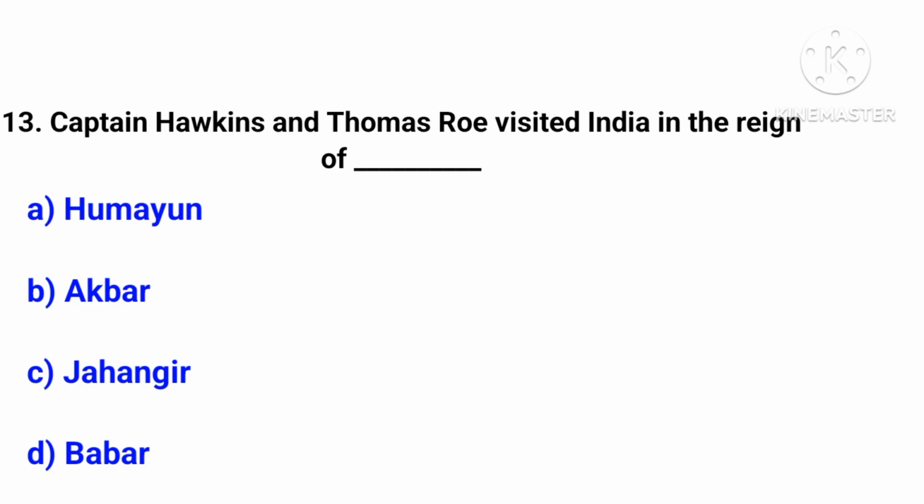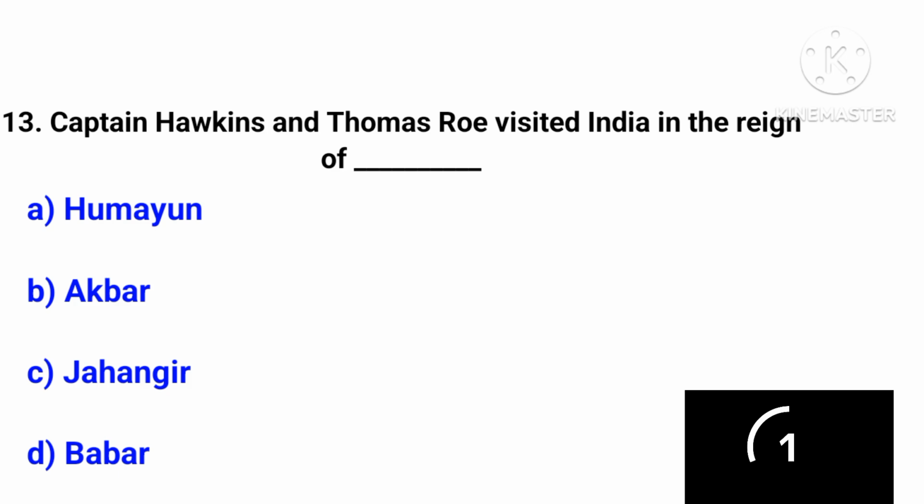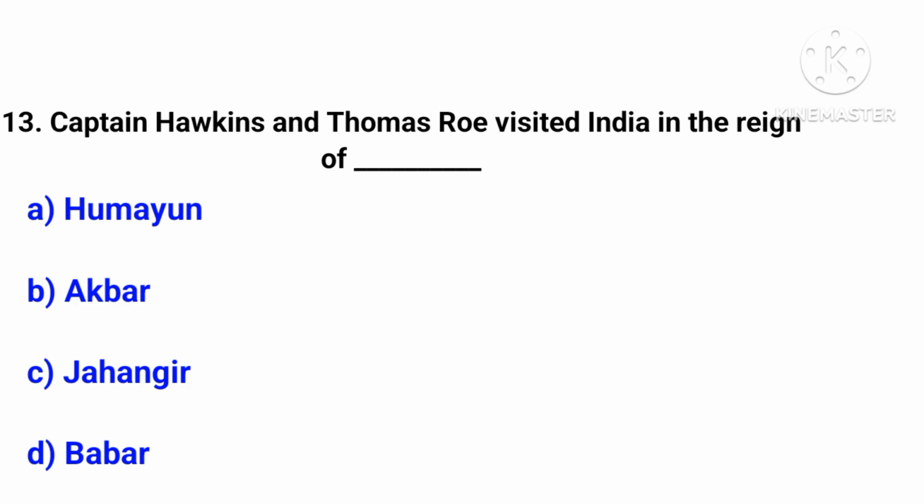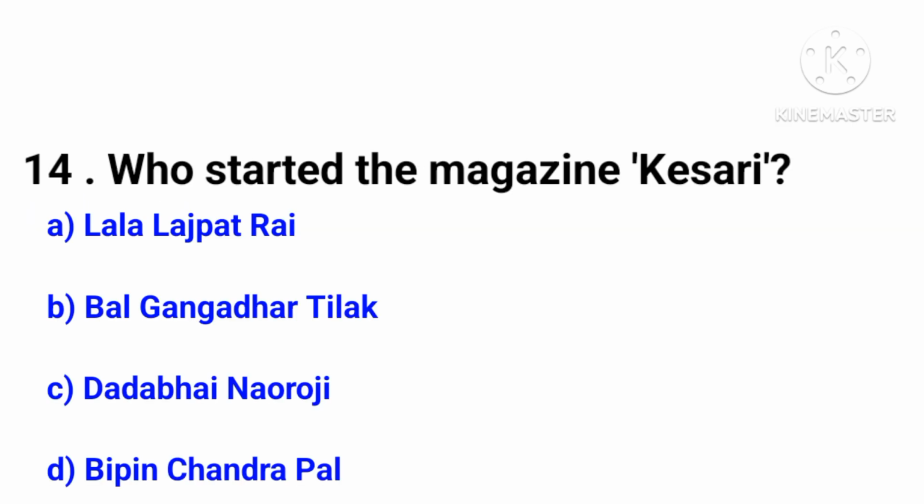Captain Hawkins and Thomas Roe visited India in the reign of dash. The answer is option number C, that is Jahangir. Who started the magazine Kesari?